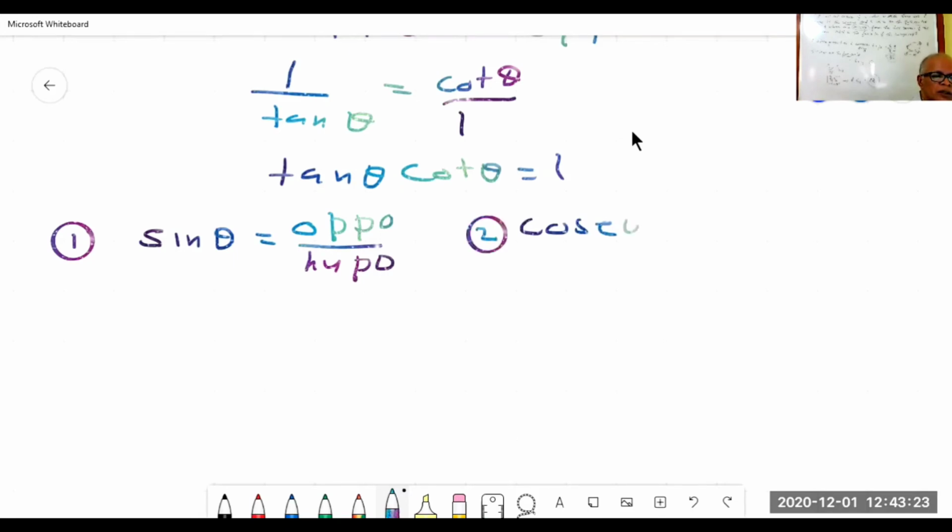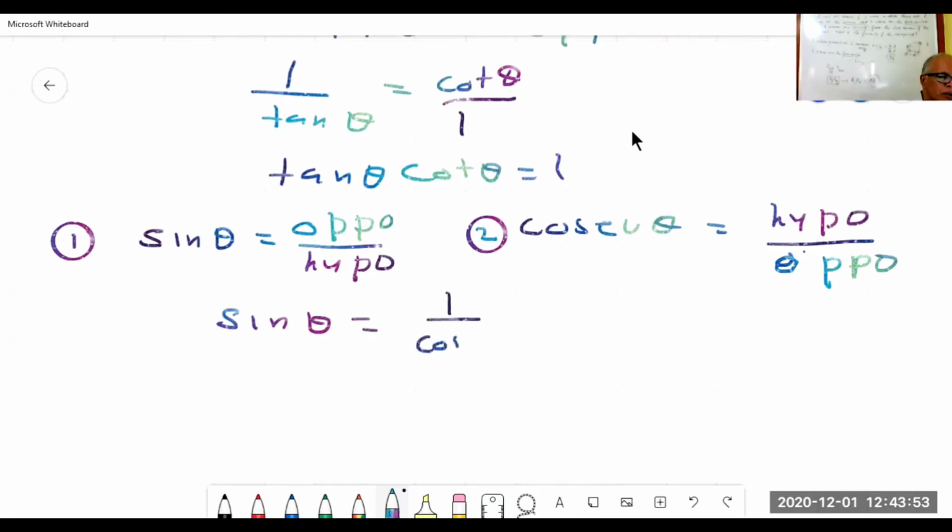Cosecant, cosec theta is equal to hypotenuse by opposite. So again we learn sin theta is equal to 1 by cosec theta. Both are right, okay? Cosec theta is 1 by sin theta.